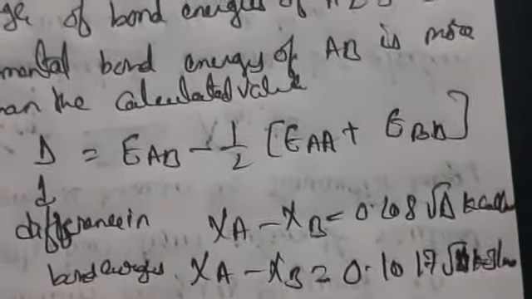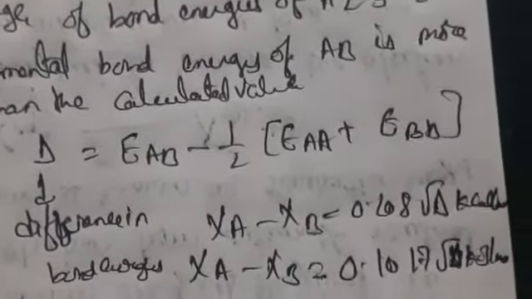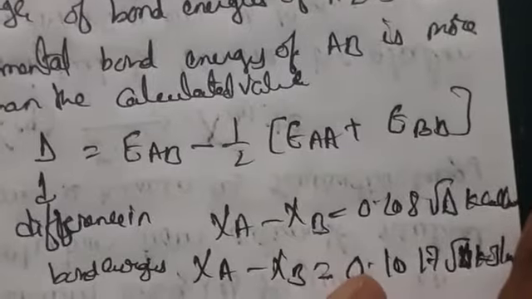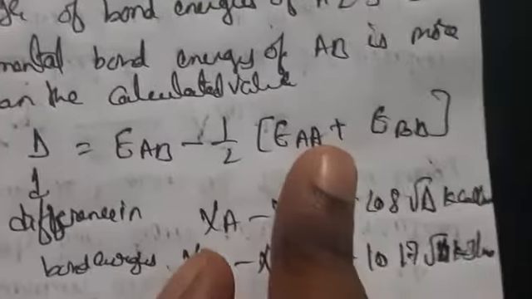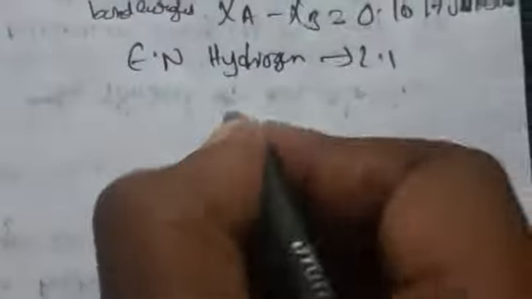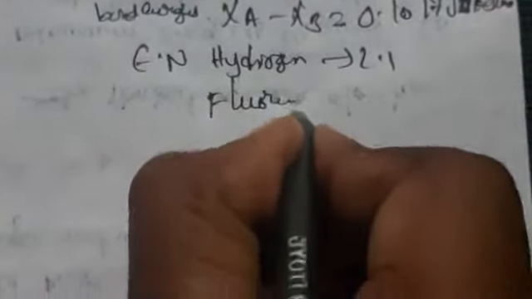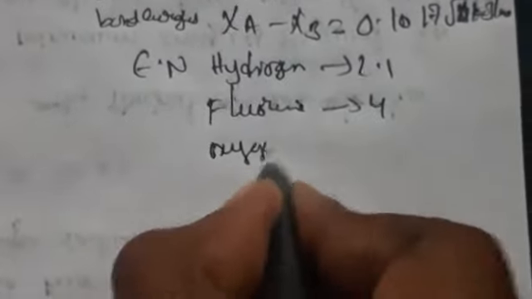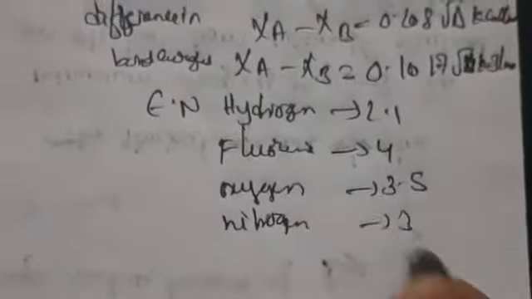Fluorine has the highest electronegativity value compared to all remaining elements in the periodic table. Fluorine has 4.0, oxygen has 3.5, nitrogen has 3, and chlorine also has 3.